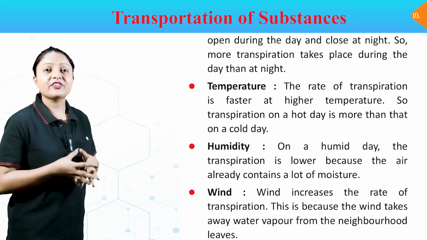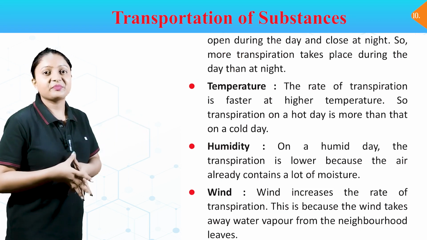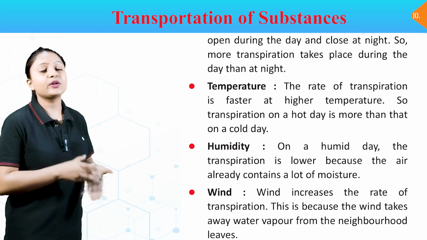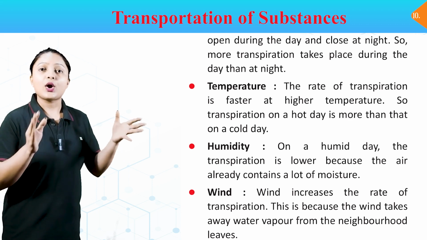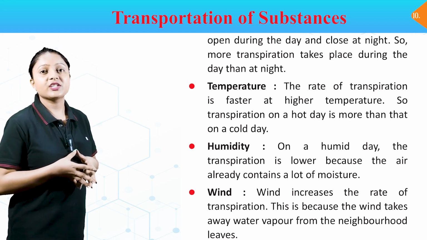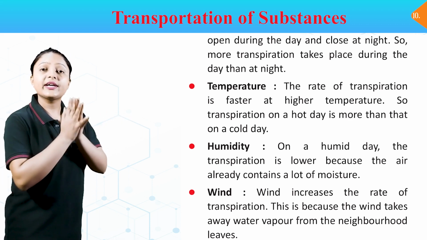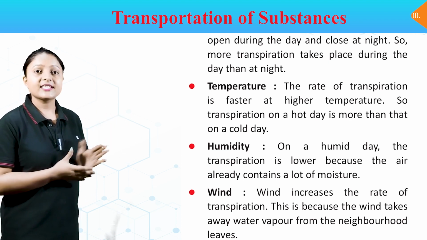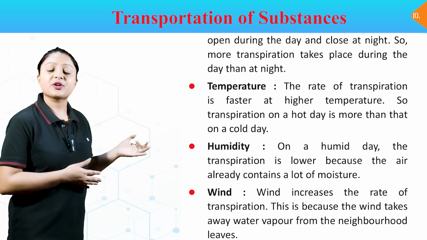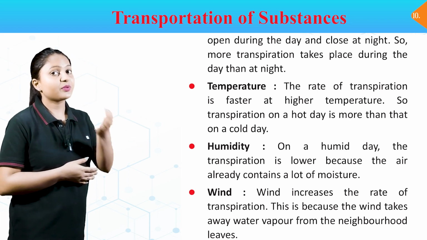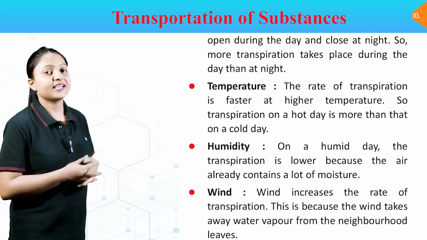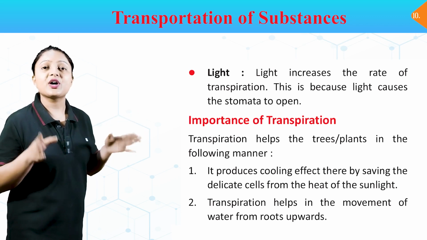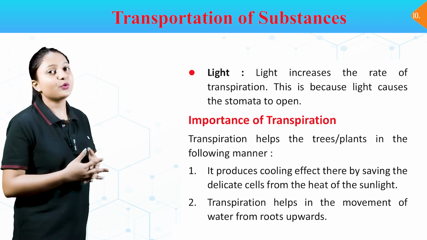Temperature. The rate of transpiration is faster at higher temperature, so transpiration on a hot day is more than that on a cold day. Humidity. On a humid day, the transpiration is lower because the air already contains a lot of moisture. Wind. Wind increases the rate of transpiration. This is because the wind takes away water vapor from the neighborhood of leaves. Light. Light increases the rate of transpiration. This is because light causes the stomata to open.